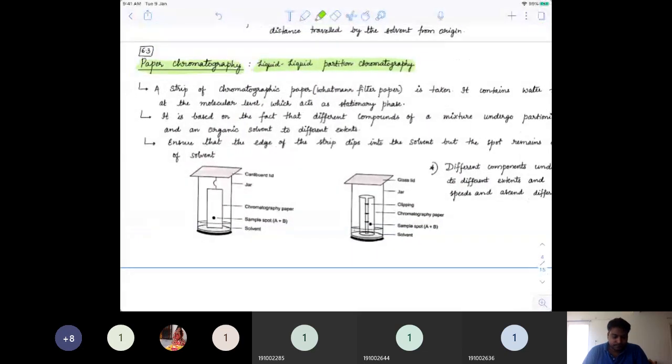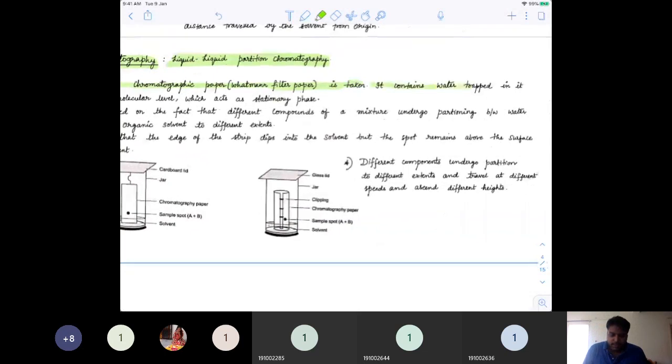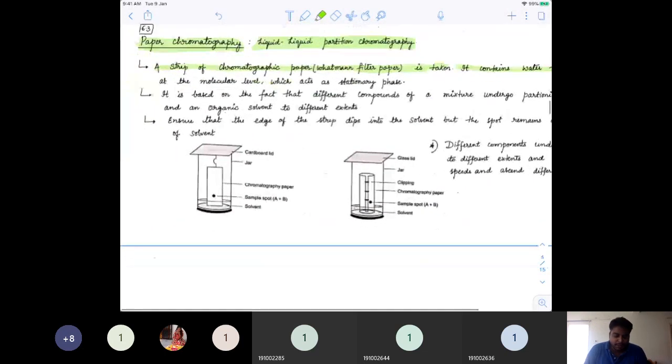Now check it out. A strip of chromatographic paper, also known as Whatman filter paper, is taken. It contains water trapped at the molecular level, which acts like a stationary phase. So basically, it is some kind of paper which would have some water adsorbed in it, more like a tissue paper, in which water may be strongly held.